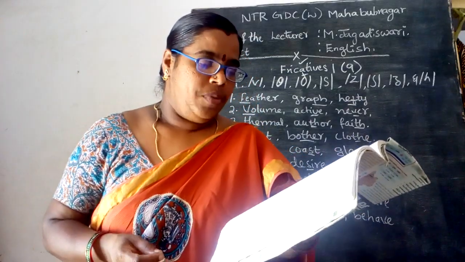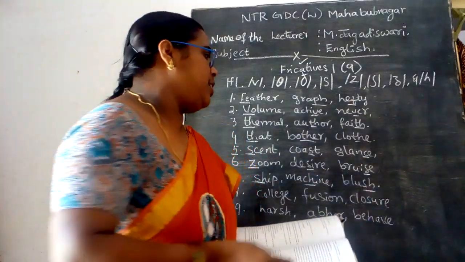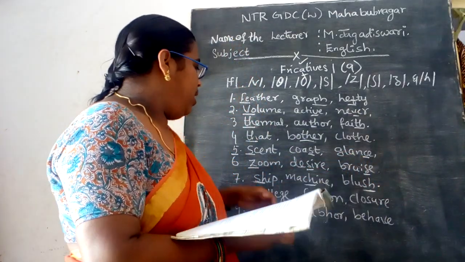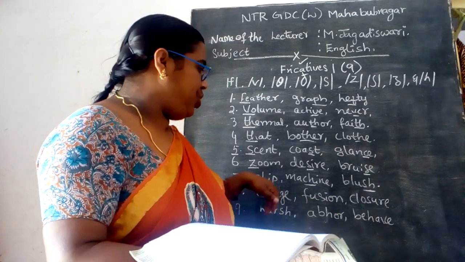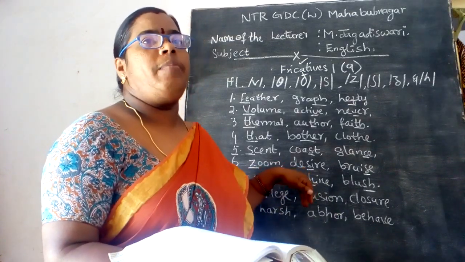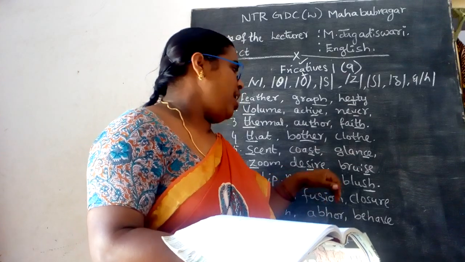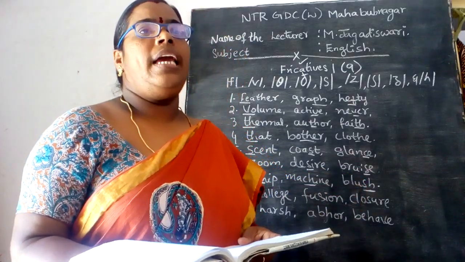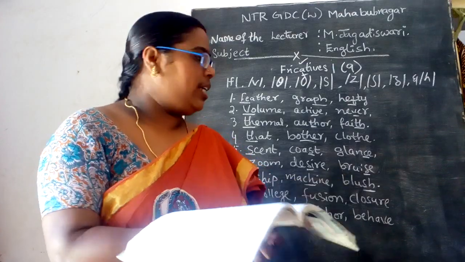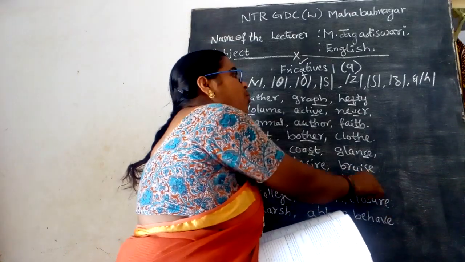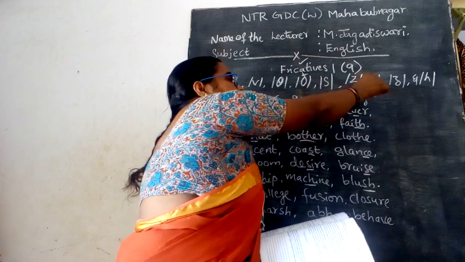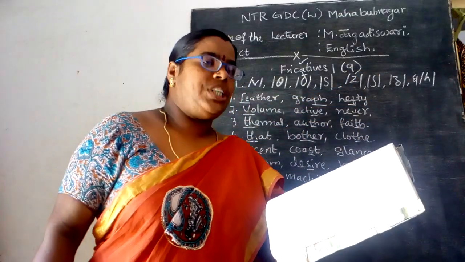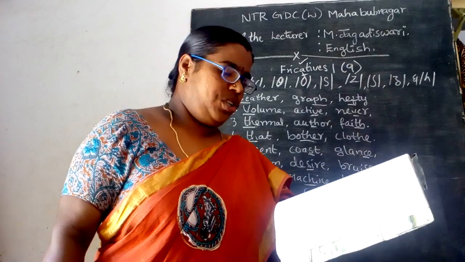You can also give the spelling for that sound as SH. Then ship, machine, and blush. So the underlined part refers to the SH sound: ship, machine and blush.